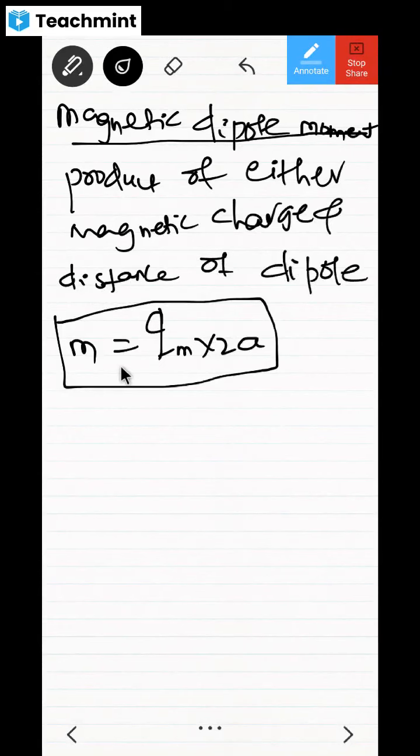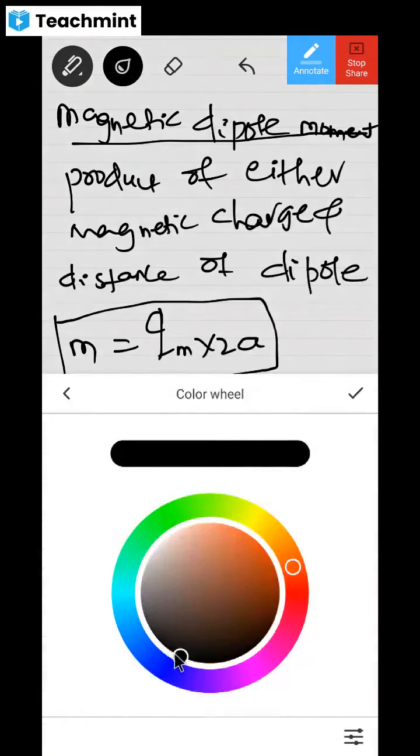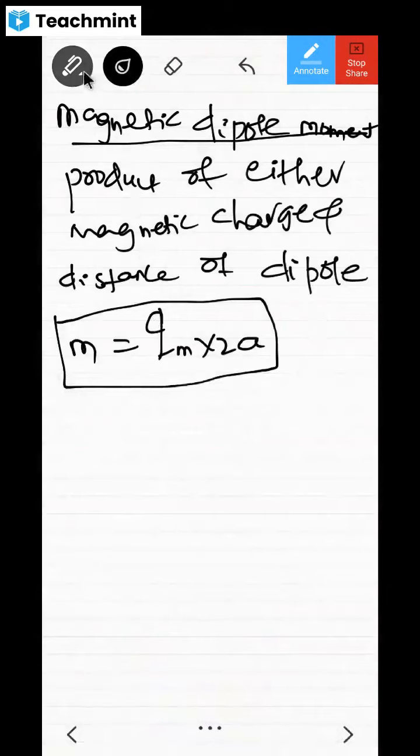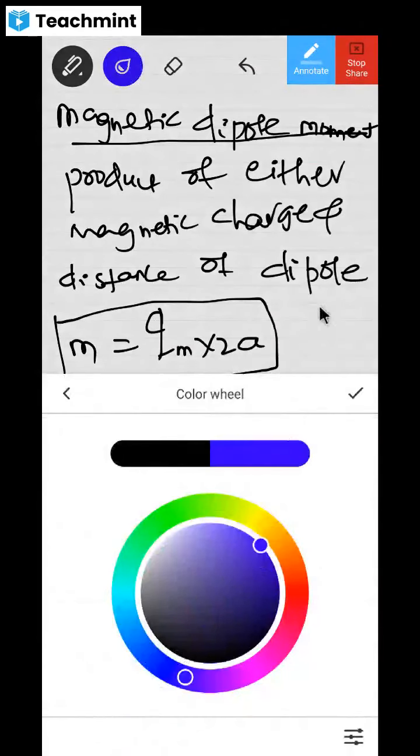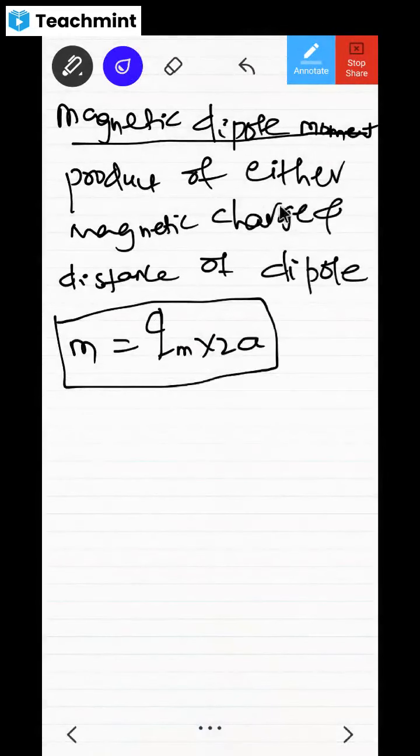Is it understood and clear, dear children? Magnetic dipole moment. Okay, yes, but sir, we don't use this definition. Okay, we use another definition.